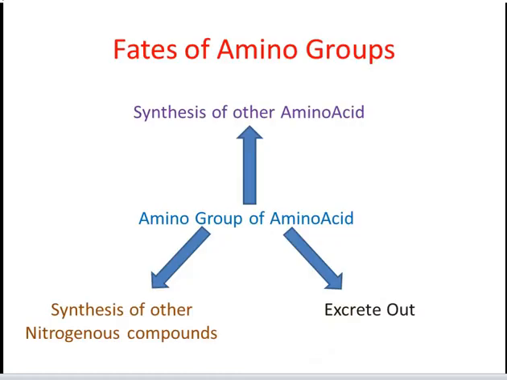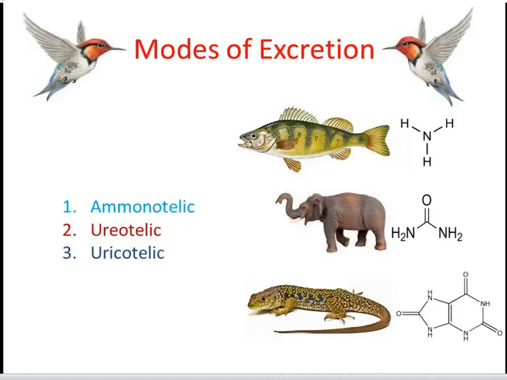Friends, the amino group of amino acids are used in the biosynthesis of various other amino acids, nucleotides and biological amines. If these amino acids are not used in the synthesis of all these compounds, then the amino group will be channeled into a single excretory end product. The animals may have various modes of excretion, that is ammonotelic, ureotelic and uricotelic.